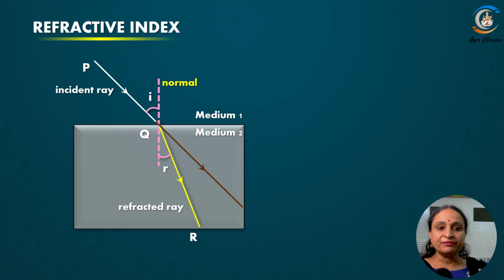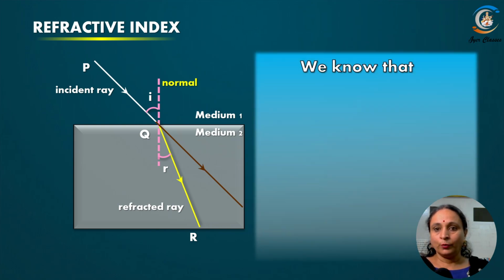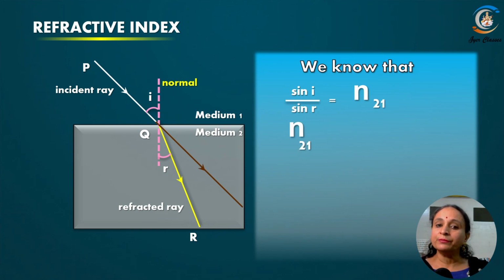How many types of refractive index do you know? We know that sin i by sin r is equal to refractive index. Right? That is mu, that is n21. That means the light is traveling from first medium to the second medium, and we say that the refractive index of the second medium with respect to first, 2 with respect to 1.